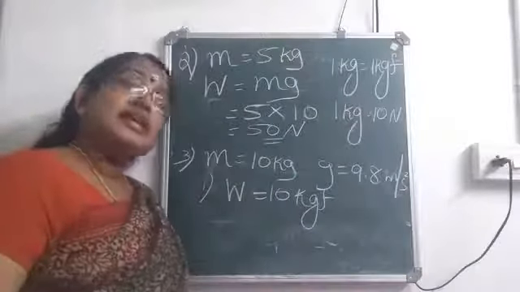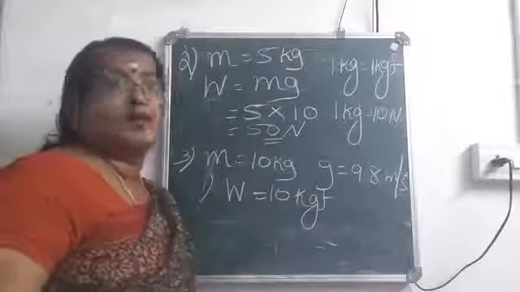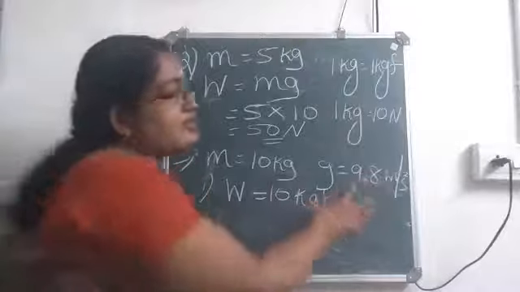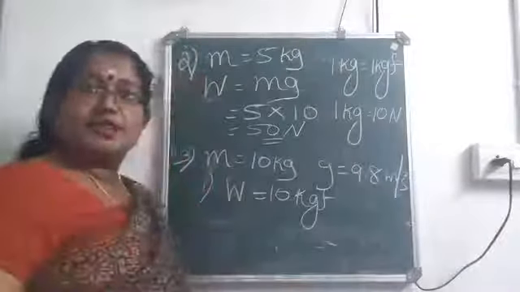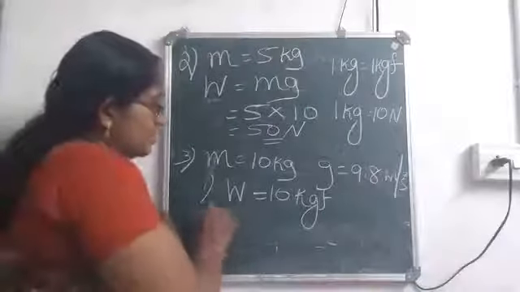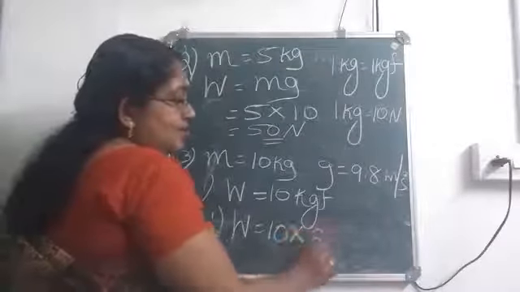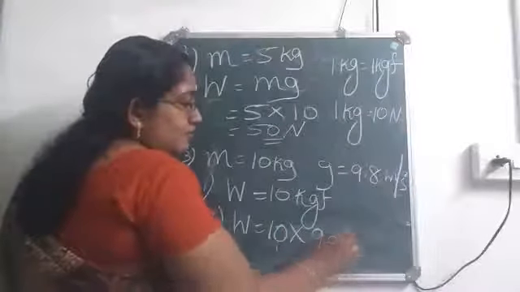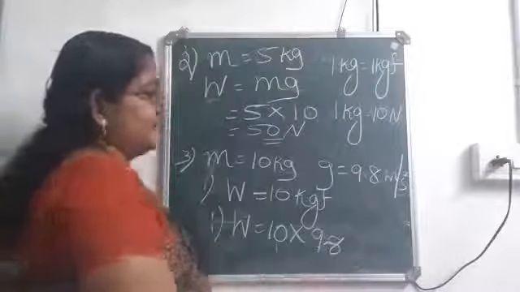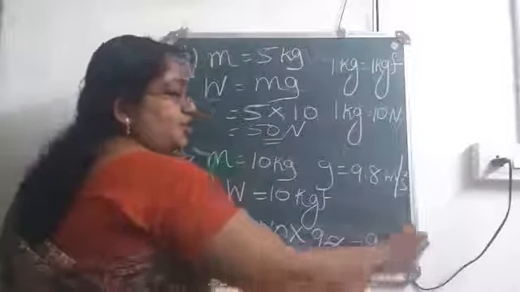But when you need it in Newton, you have to multiply it with 9.8 or 10. In this question, since 9.8 is given, you have to multiply with 9.8 itself. So weight is equal to 10 into 9.8, which is equal to 98 Newton.